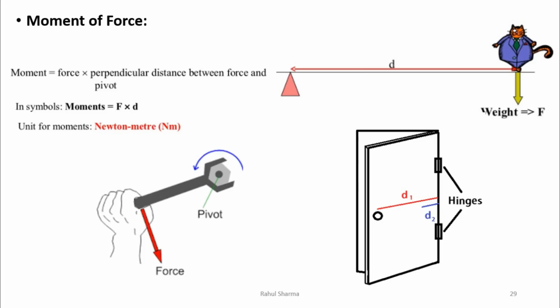We can take one more example. Let's say we have to use a spanner to open or close a nut. If the length of the spanner is more, then we have to apply less force. Why? Because this is the pivot point, and the force applied in this direction will be multiplied by the perpendicular distance, so it becomes the turning tendency and it becomes the moment. That is why less force is required if the length of the spanner is more.